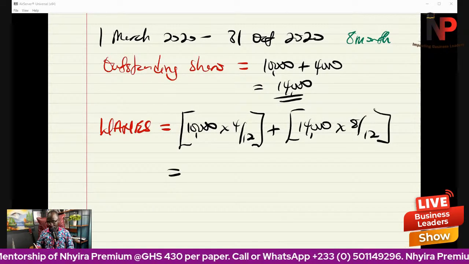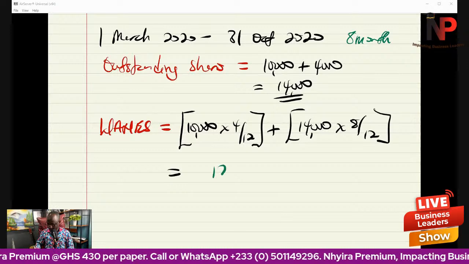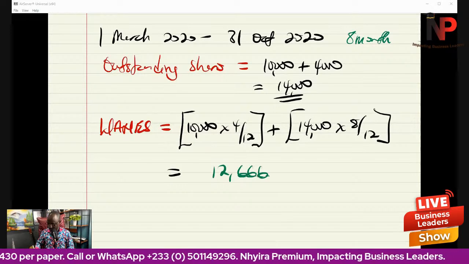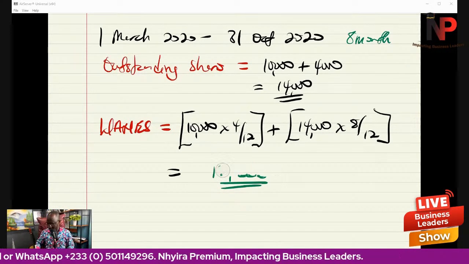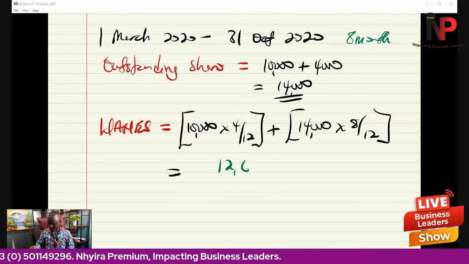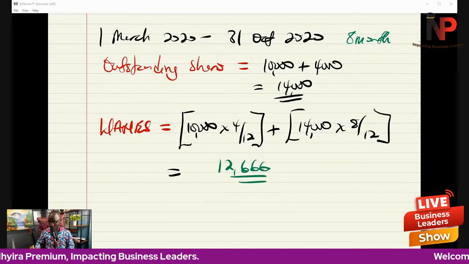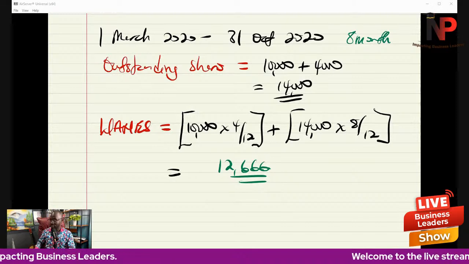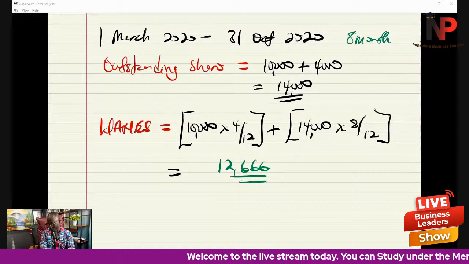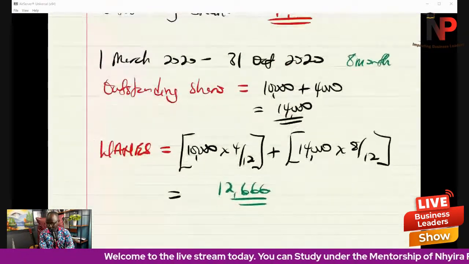We punch that out, and that should give us 12,666. That is our weighted average number of equity shares. The final answer, 12,666. You can punch that out as well individually.